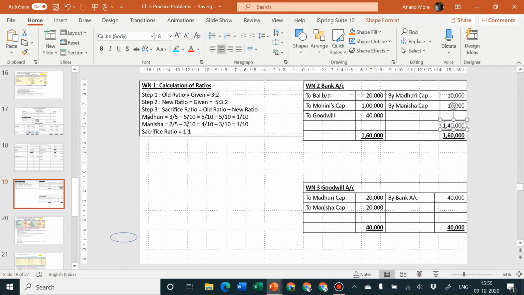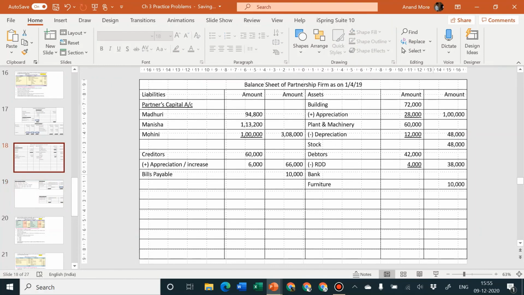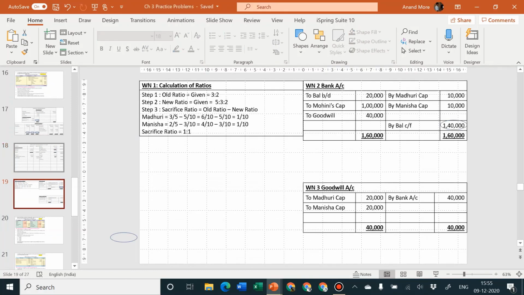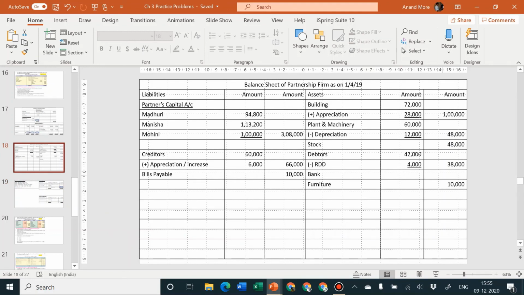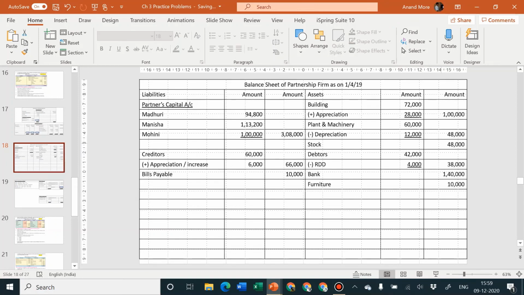It's a balancing figure. It should be encircled, and I'll write here balance carried forward. If it's a balance carried forward, it should go to the balance sheet asset side. We had already kept the space for that. Bank account. What was the balance? Balance was rupees 1,40,000.